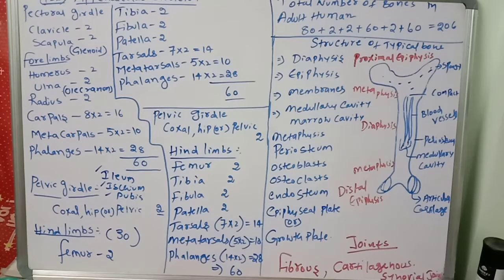So these are all NEET bits. How many tibia, how many fibula, how many patella, how many phalanges, how many tarsals, how many metatarsals? What is the hind limb, femur, tibia? What is a pectoral girdle, what is a glenoid cavity, what is the pubic symphysis? Okay, this is very important. The pelvic girdle is formed with three bones. Which bones form the pelvic girdle? Ilium, ischium and pubis. What is the pubic symphysis? Okay, like this, all the NEET bits will be there. It will come in the exam. So you should be very careful about all these things.